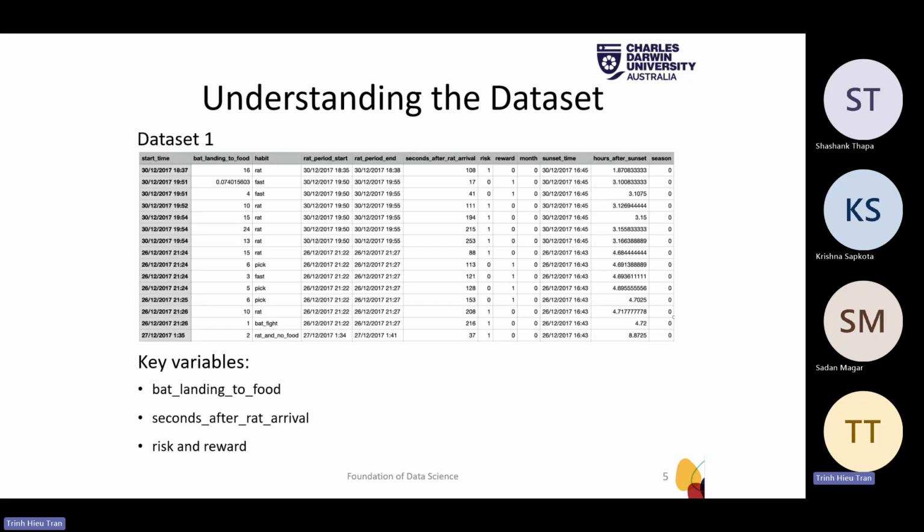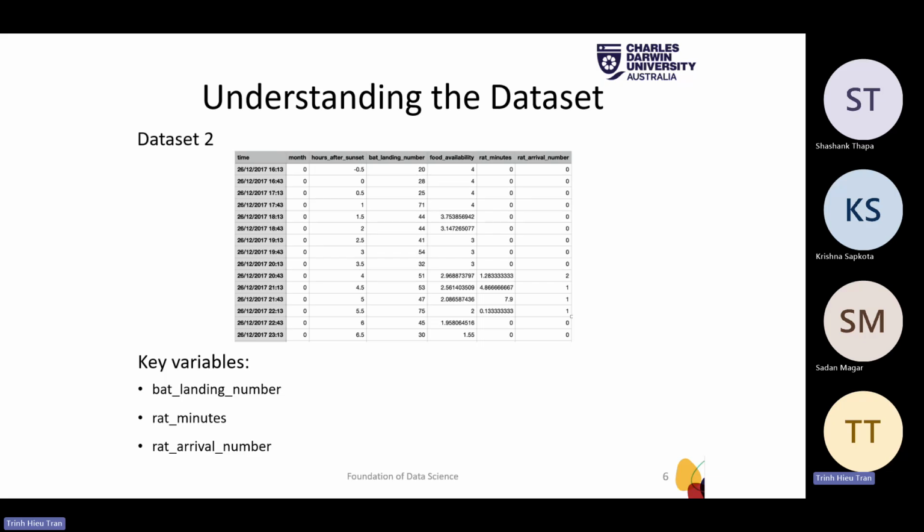Dataset 1 is about the behavior of bats when they land on the food platform when rats are present. The key variables we focus on are bat landing to food, which measures the seconds before a bat approaches the food after landing, so longer delays will indicate higher avoidance. Second, we have seconds after rat arrival, which measures how quickly bats respond to rats being present. And longer waits suggest avoidance risks. We also have risk and rewards, which indicates the success in getting food or not.